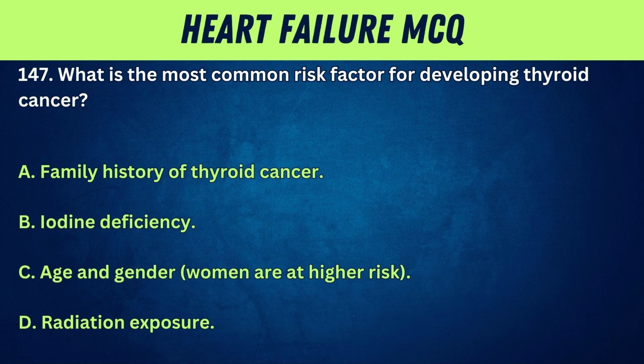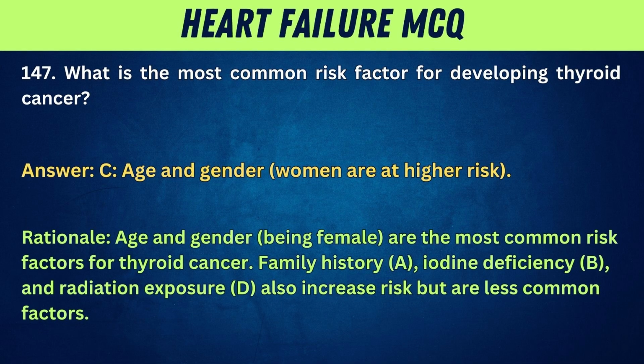147. What is the most common risk factor for developing thyroid cancer? A, family history of thyroid cancer. B, iodine deficiency. C, age and gender. Women are at higher risk. D, radiation exposure. Answer: C, age and gender. Women are at higher risk. Rationale: age and gender, being female, are the most common risk factors for thyroid cancer. Family history, A, iodine deficiency, B, and radiation exposure, D, also increase risk but are less common factors.